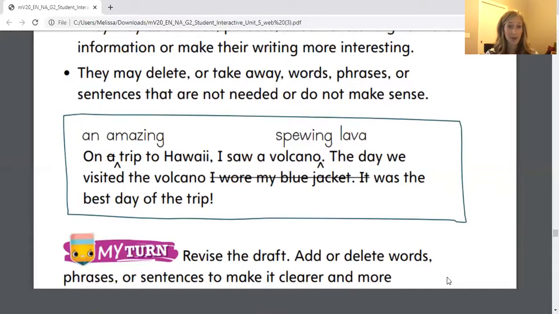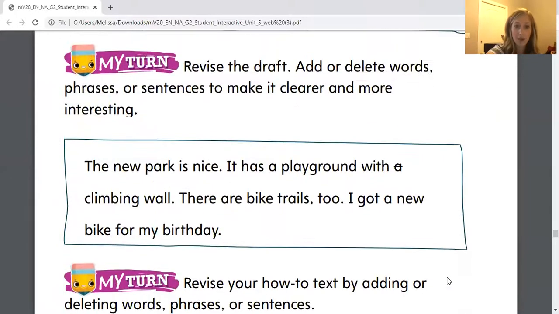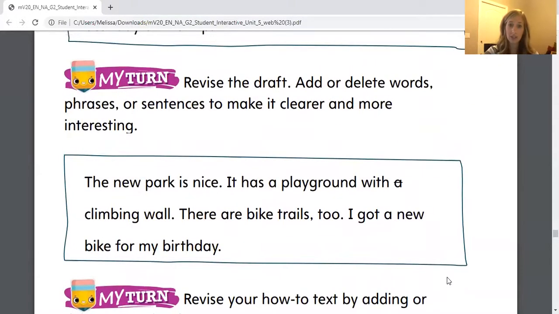The day we visited the volcano was the best day of the trip. All right, so that has more detail, and that unnecessary information had been taken away. So for my turn today, your job is to revise this draft in this box here. Add or delete words, phrases, or sentences to make it clearer and more interesting. So again, I'm going to read it to you once, read what I think you should do, and then I'll hold this paper up for you so you can follow along with my corrections or revise it in your own way. It's your choice. All right, let's get reading.